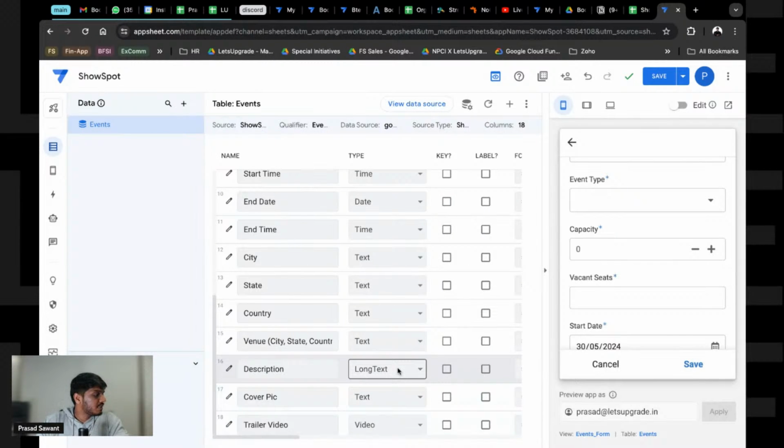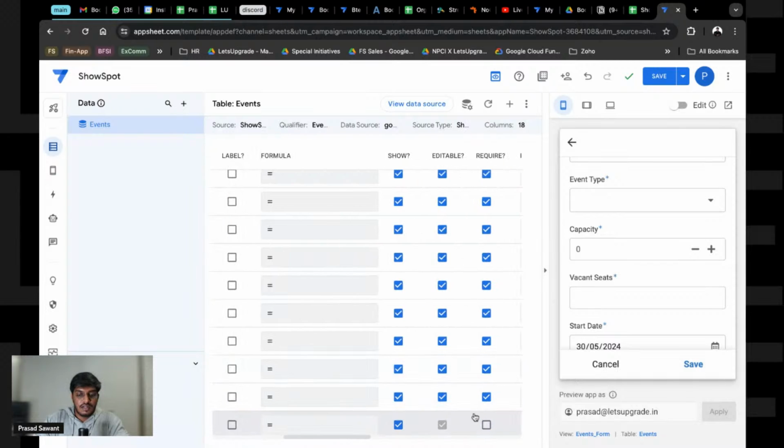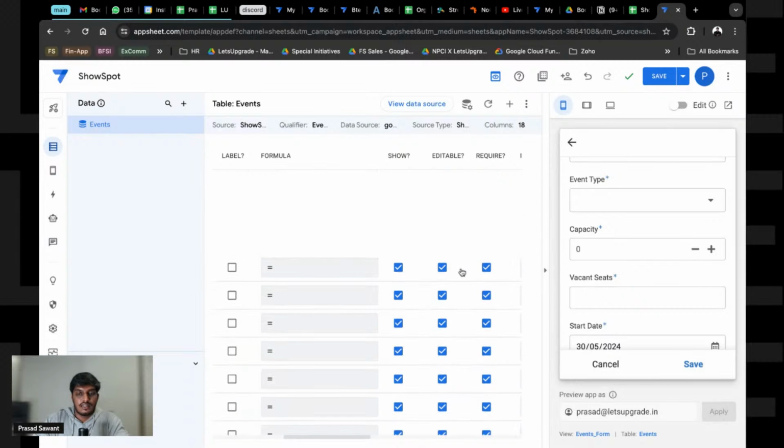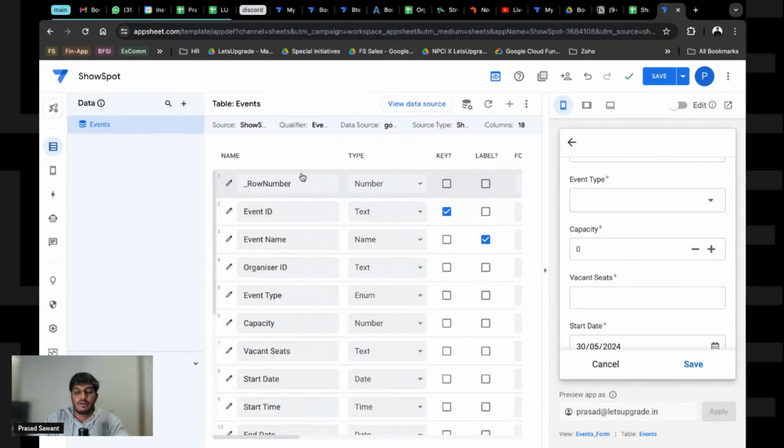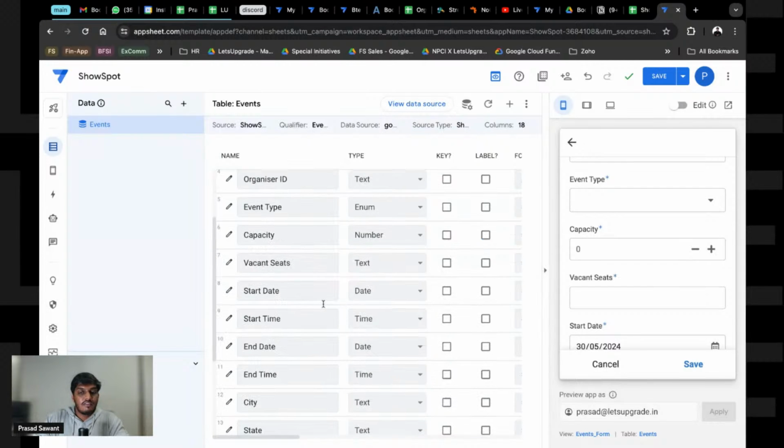I hope this much is clear. Till the trailer video part we have done required. Everything is required; we have just kept the row number because that is something we are not worried about.